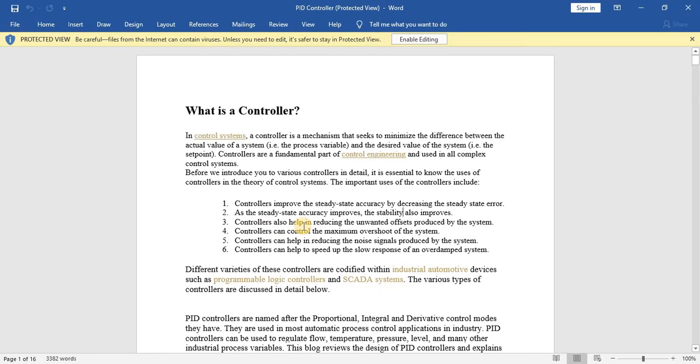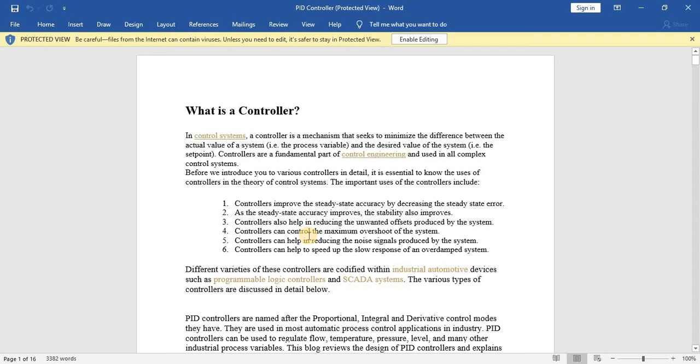Controllers also help in reducing the unwanted offset produced by the system. Offsets are the terms which refer to the increment in the output values. Suppose the desired response should be 1, but it's showing more than 1 or less than 1, it's oscillating around 1. That is what offset is. Controllers reduce the offset.